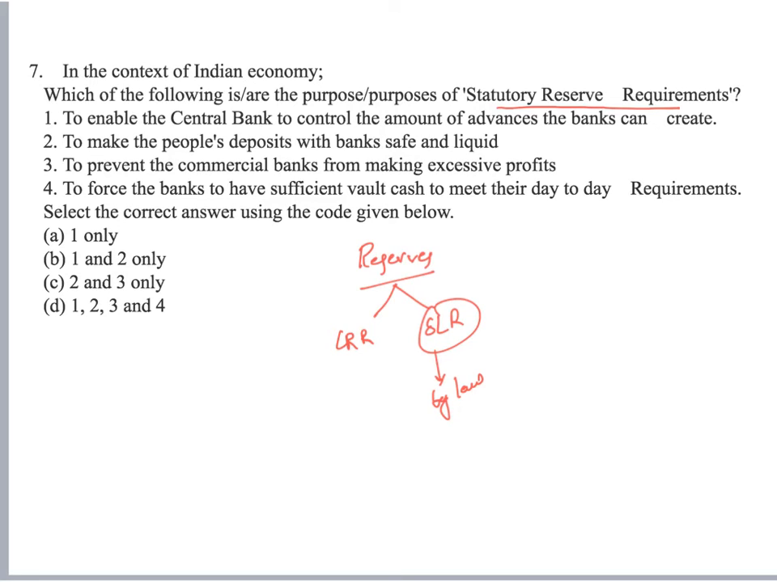So let's look at what would be the basic purpose of it. To enable the central bank to control the amount of advances the banks can create. Before looking into these options, let me try to explain what exactly SLR is. SLR is simply a percentage of net demand and time liabilities. Keep it in mind, mostly it is nothing but total deposits that the banks have to maintain in certain designated liquid form, mostly in the form of gold or foreign currency or government bonds.